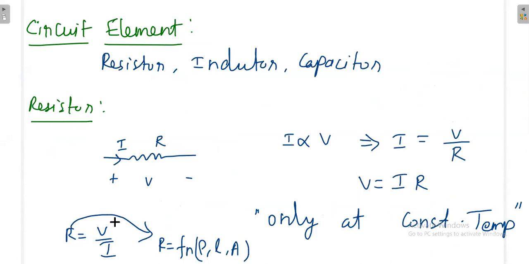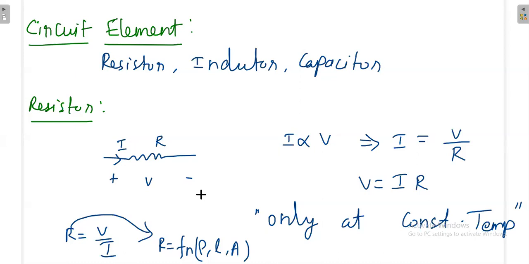It is not depending on the voltage or current. You have some R, and based on that the voltage and current change their pattern. It doesn't mean that R depends on voltage and current. R is independent; your voltage and current depend on R. R is always a function of resistivity and the dimensions of the material.